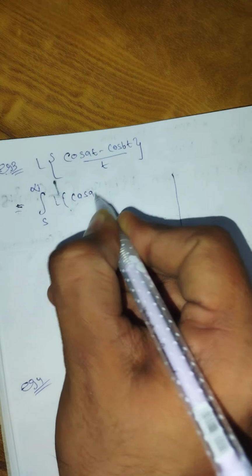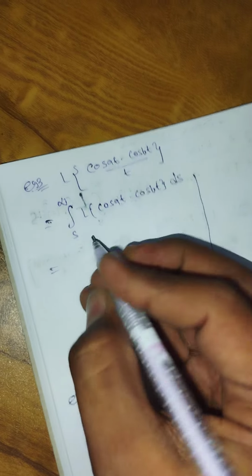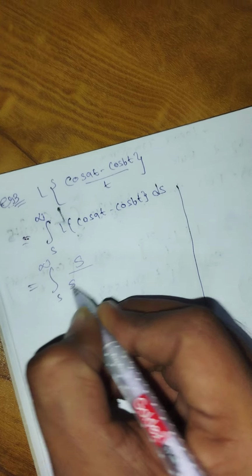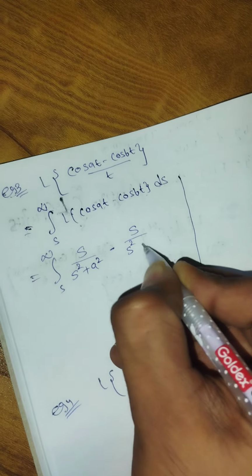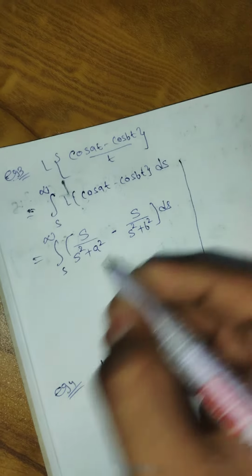Let us do the third one now. Laplace of cos at minus cos bt divided by t. Again divided by t, so same rule, s to infinity. We will find the Laplace of cos at minus cos bt ds. We know the formula of cos at, so it is s upon s square plus a square minus s upon s square plus b square ds.